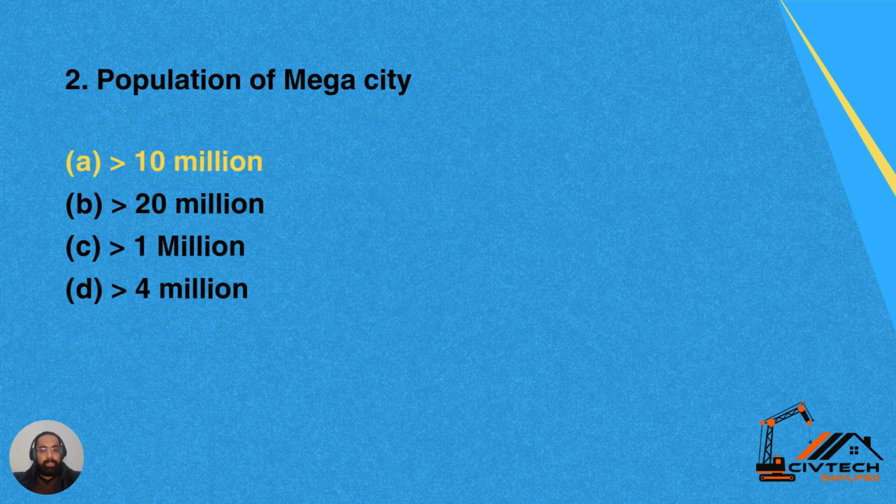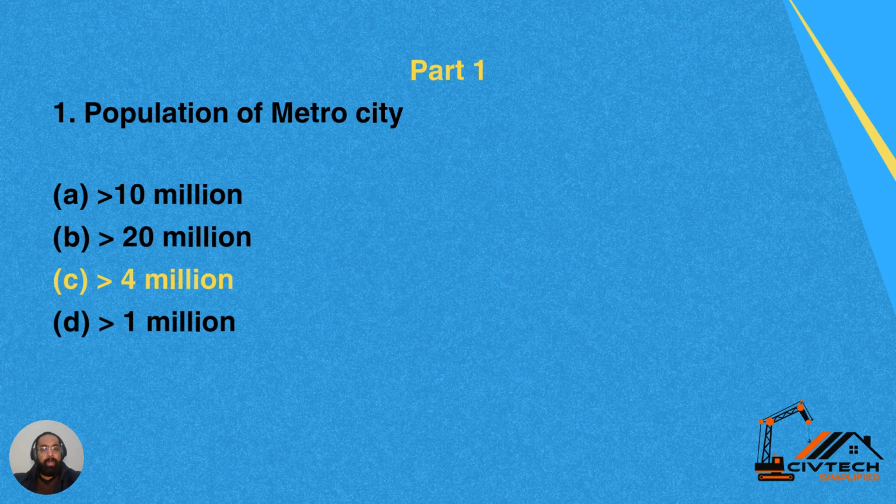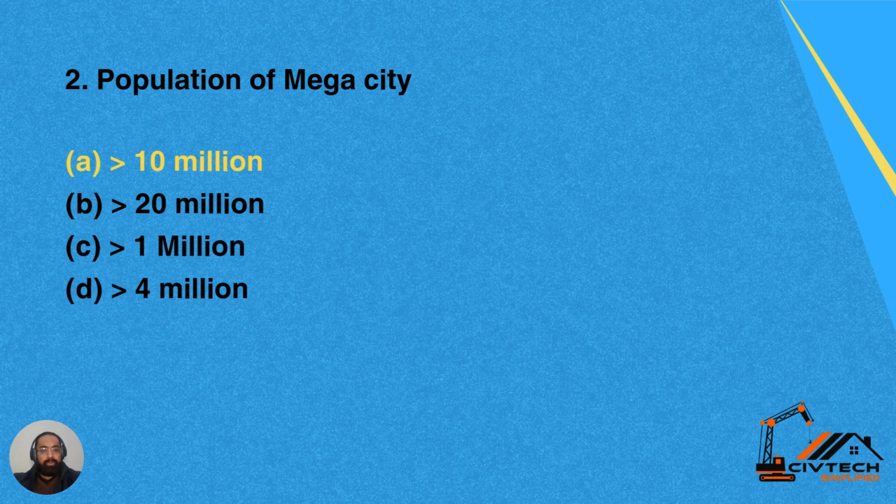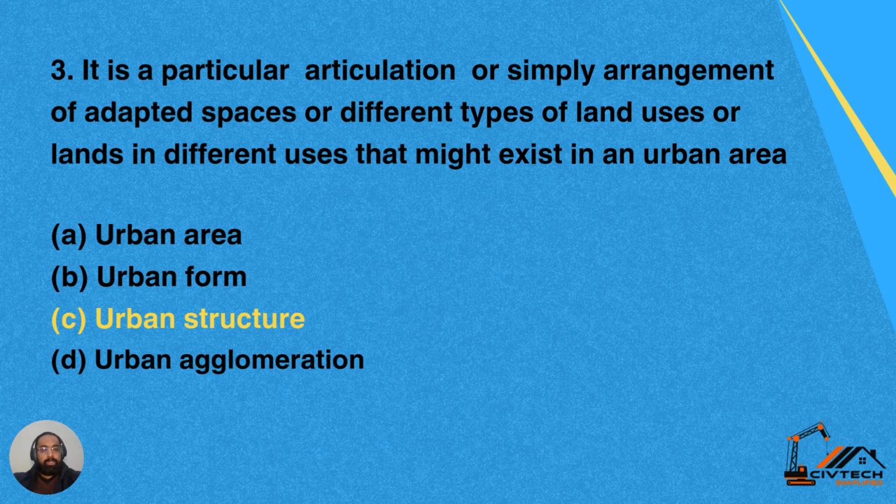Question number 2, population for a megacity. Option A is more than 10 million. Option B is more than 20 million. Option C more than 1 million. And option D is more than 4 million. Population for a megacity should be more than 10 million. So A is the correct answer for this question. The earlier question was about the population of a metro city. It should be more than 4 million, while the population for a megacity should be more than 10 million.